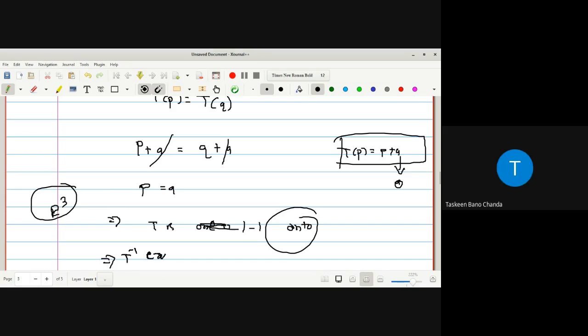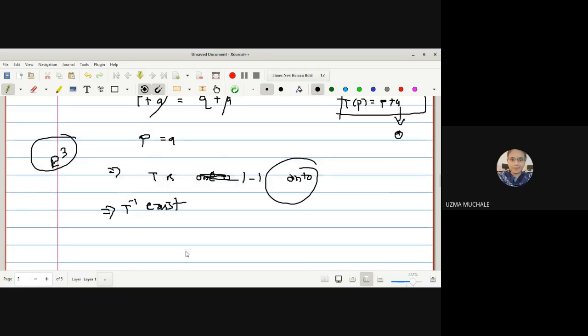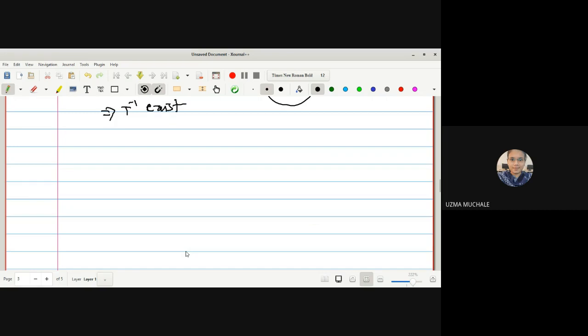Yes, ma'am. So if T inverse exists, we can define this T inverse as, let us assume that T inverse of Q is equal to some point P. So T inverse of Q is equal to P. Now just now we have written T of P is equal to P plus A and T of Q is equal to Q plus A. So what can we write from this?